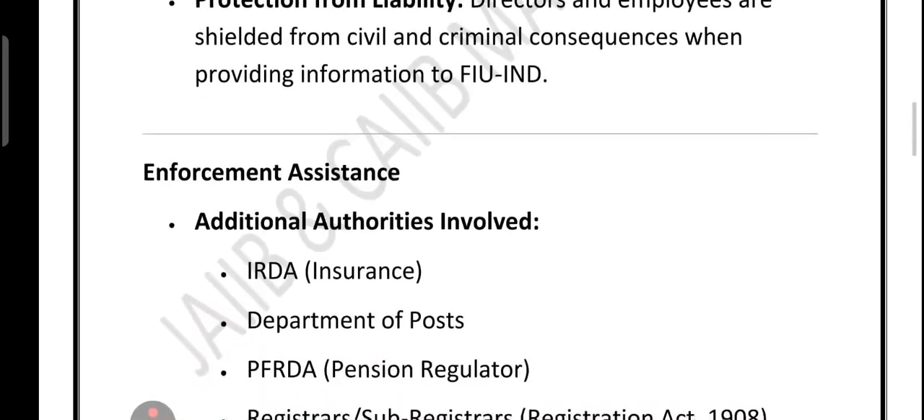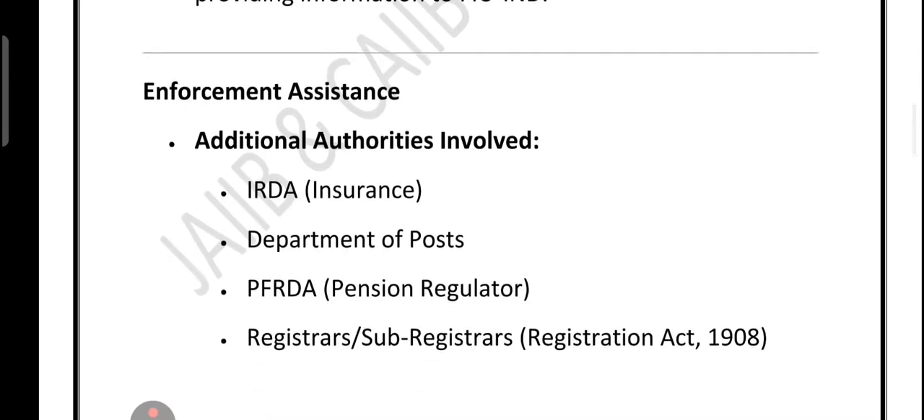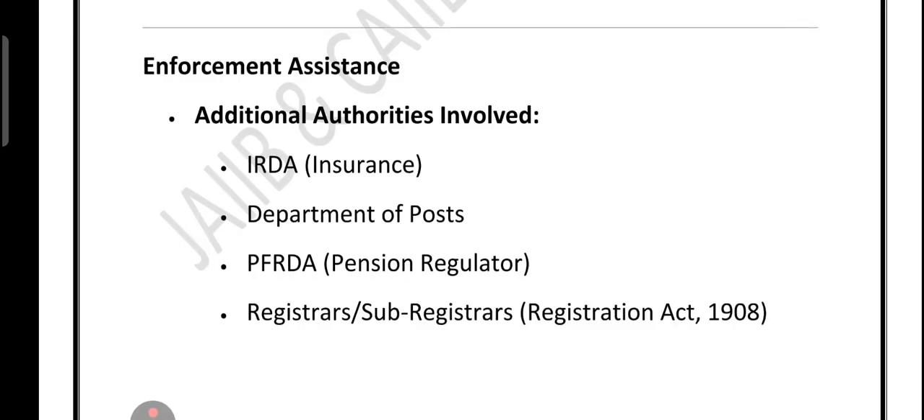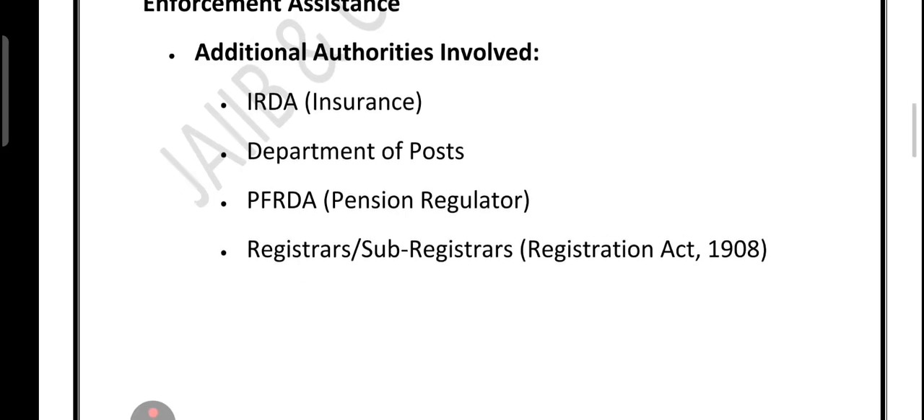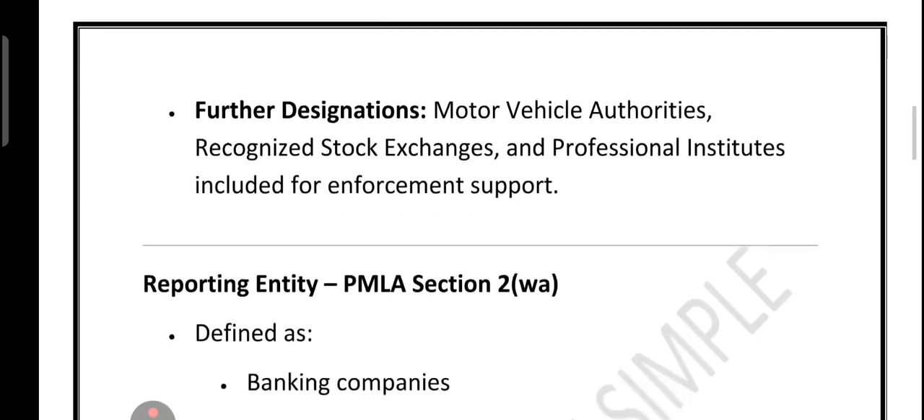Now on enforcement assistance, the circle has expanded. Apart from banks, authorities like IRDA, which is the insurance regulator, then Department of Post, PFRDA, and registrars under the Registration Act are also brought in. And that is not all. Even motor vehicle authorities, recognized stock exchanges, and professional institutions are also included to support the enforcement.